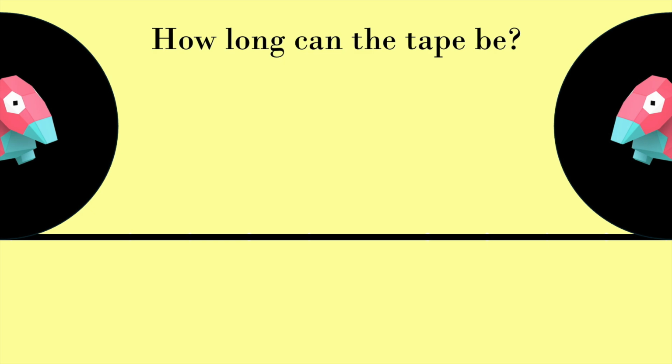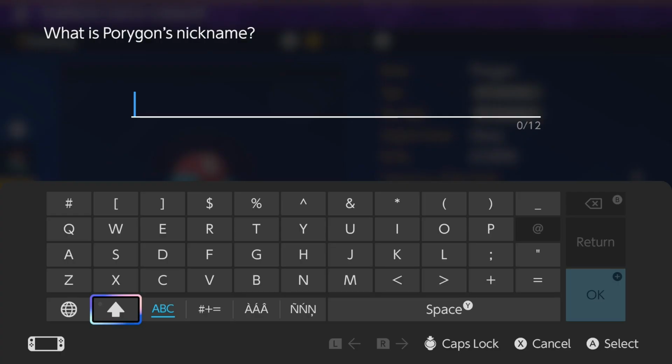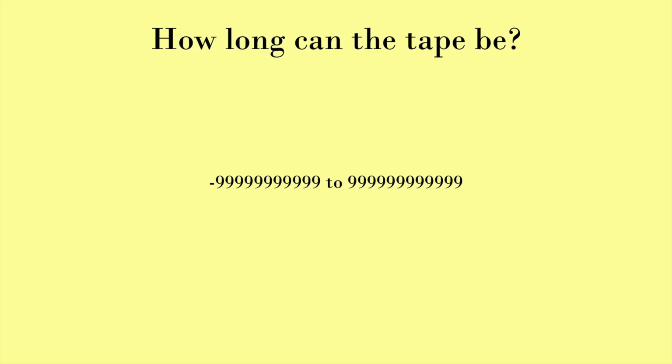But how far can it be extended? The limit to this is just how many distinct Pokemon there are that can fill the role of a Porygon, so it will be a finite number, but as you will see, that number can be very, very large. First off, the Porygon are identified by the number that they are nicknamed. In Pokemon Scarlet and Violet, nicknames can have up to 12 characters. That means that the tape can go from